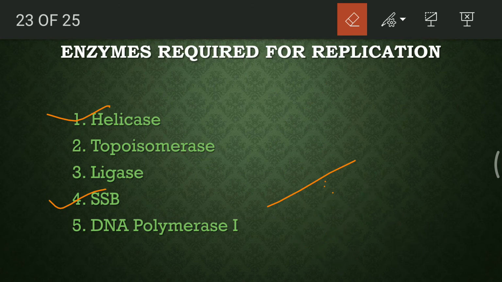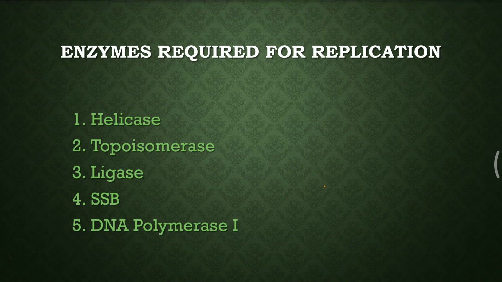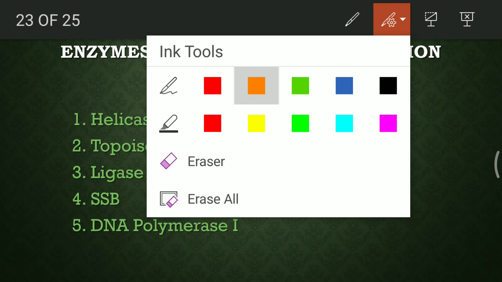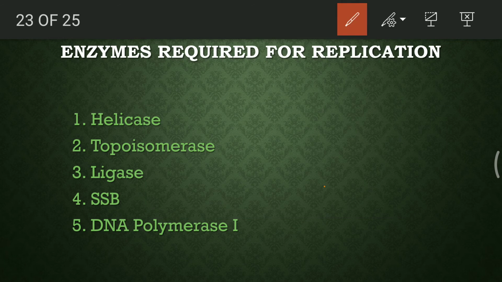After this, there is another enzyme which is topoisomerase. The function of topoisomerase is that it removes the tension of the coil. It helps in cutting both the strands and rotating them and again resealing them with the DNA so that the tension is released, and that is about topoisomerase. Ligase helps in binding of the cut off DNA.